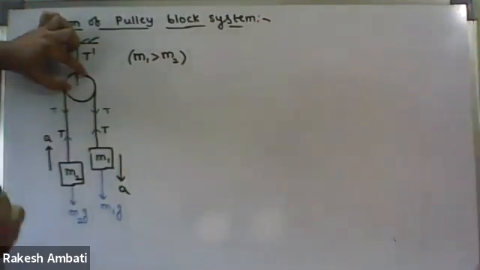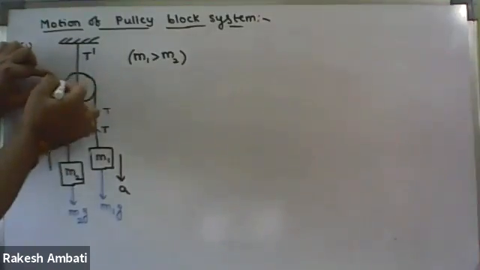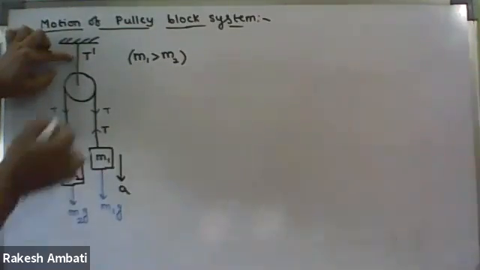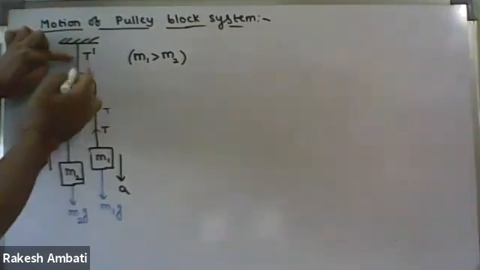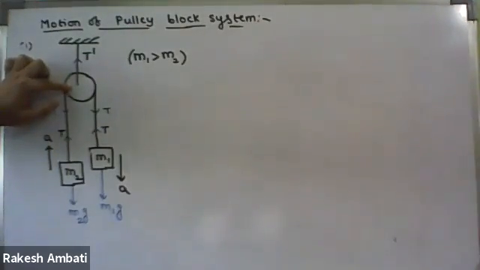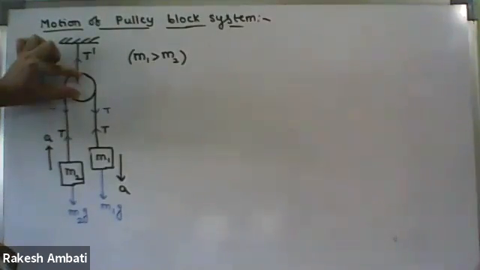Perfect. Then this is the body I'm taking. In this string, what is the direction of T dash tension force? Upwards. Perfect. And what type of pulley is it? A fixed pulley, an ideal pulley. So what is the meaning of ideal pulley? Massless pulley. In the case of a massless pulley, what is the resultant force acting on the pulley?